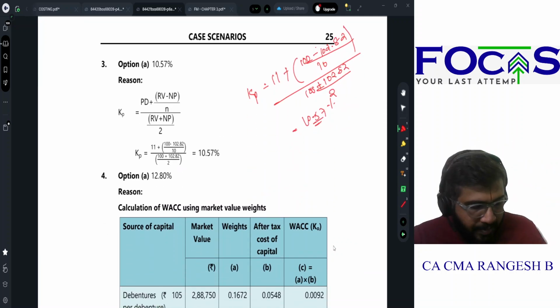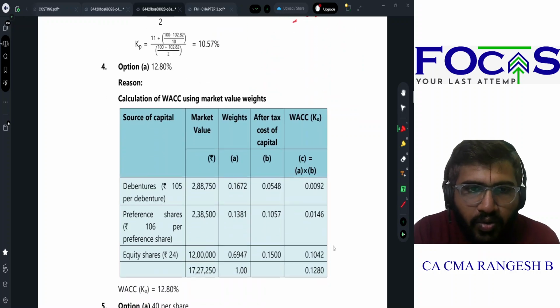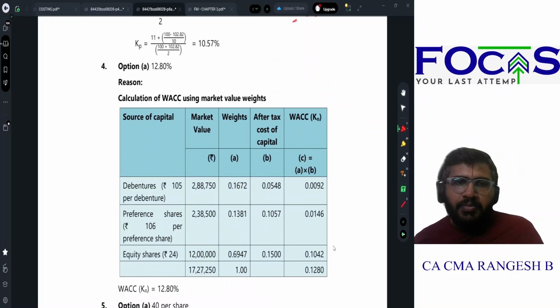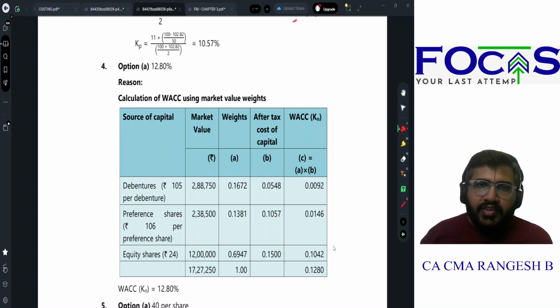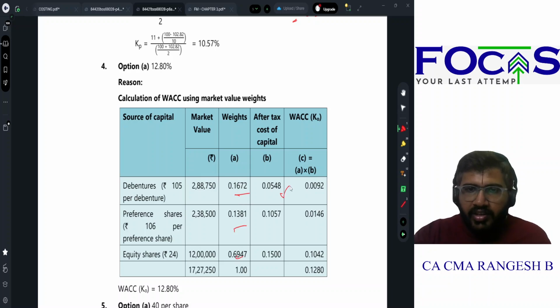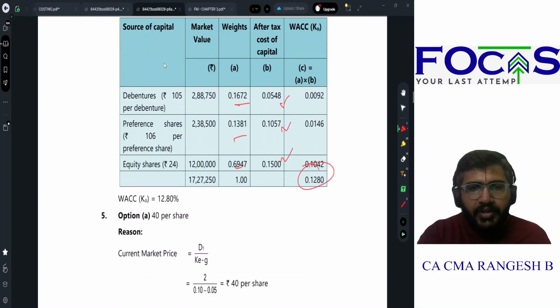Weighted average cost of capital is very simple. How do you calculate it? Take 105 per debenture, 106 per preference share, 24 per equity share, calculate the weights, and then you have the individual costs KE, KD and KP. Multiplying them, the weighted average cost of capital comes up to 12.8%.